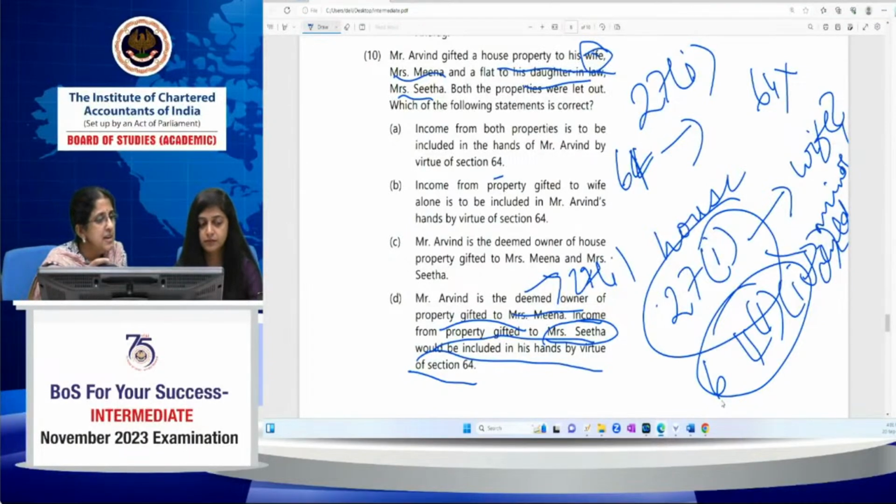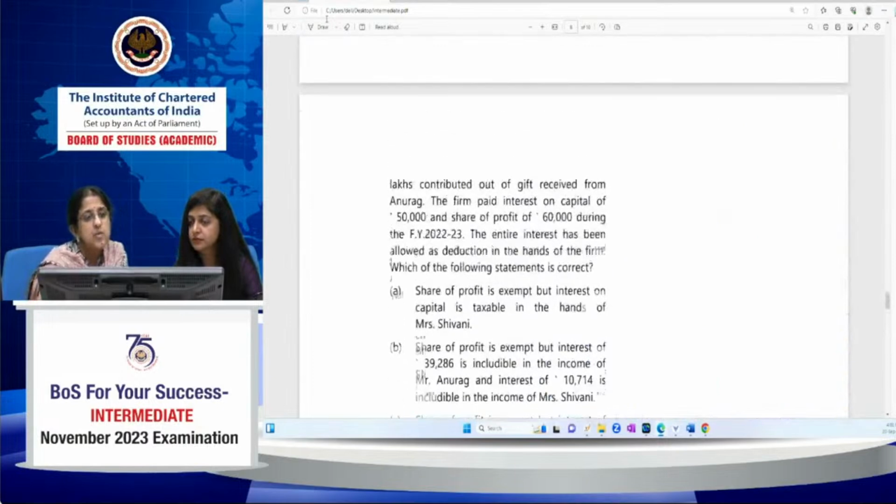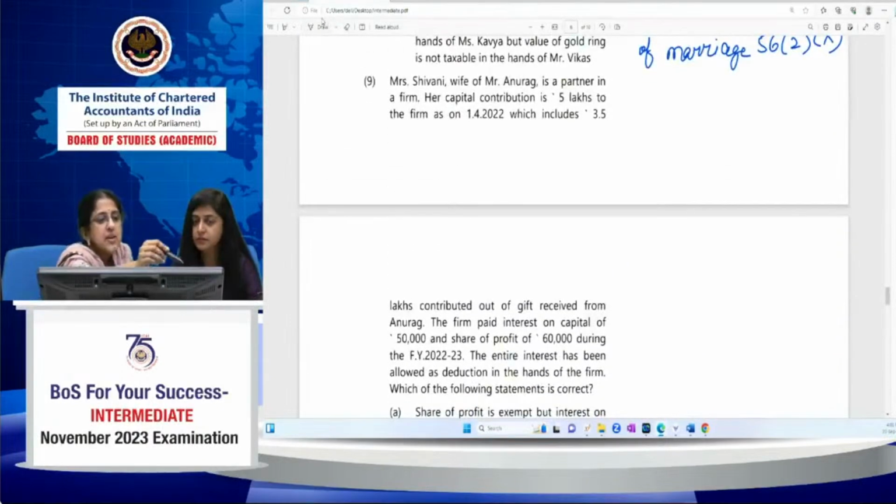Is it very clear? Yes, all of them have given the right answer, Naman, Durga and Bhumika. This was a simpler one as compared to the earlier one, so I thought I'll take this. Okay. Now question 30. This is again on clubbing provisions.